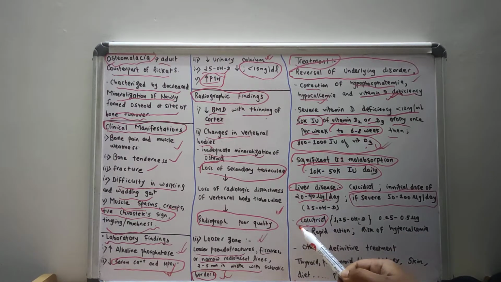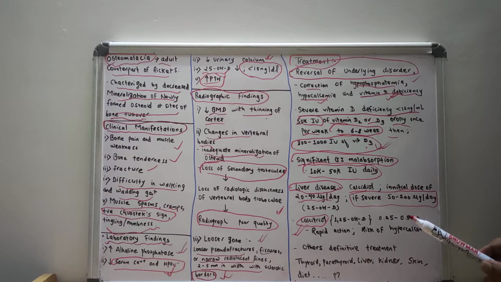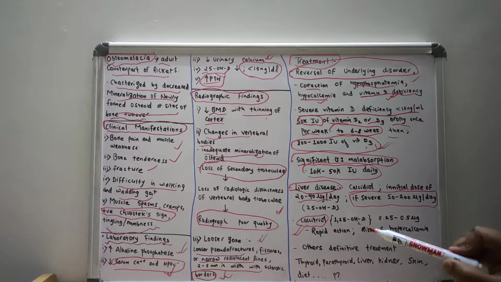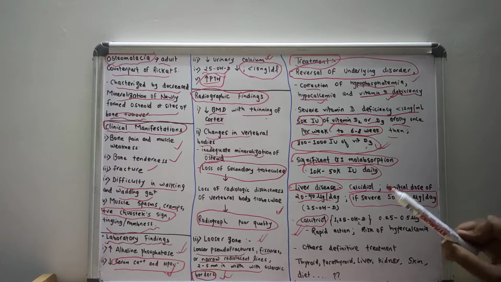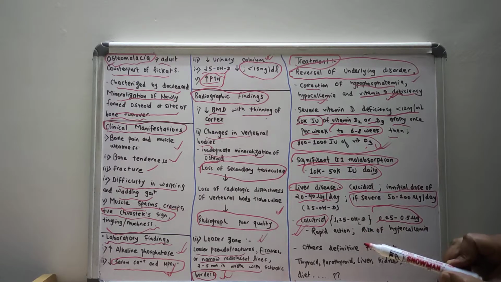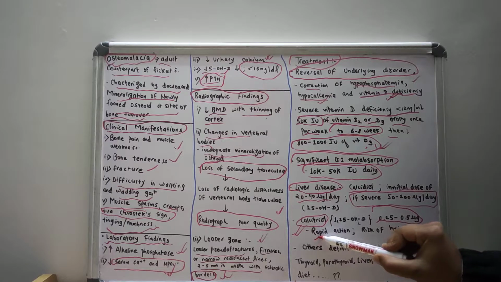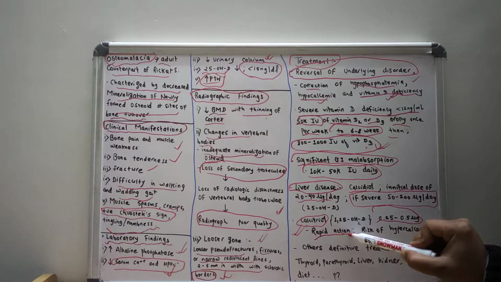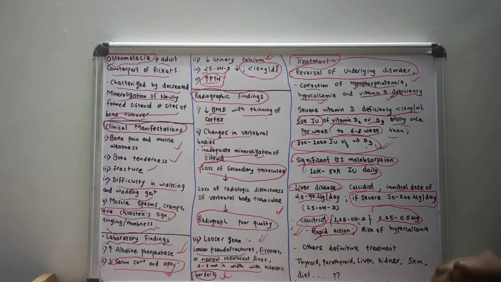You can give calcitriol if there is severe deficiency of vitamin D. Calcitriol is also called 1,25 dihydroxycholecalciferol or 1,25 dihydroxy vitamin D. The dose will be 0.5 microgram. One of the main advantages of calcitriol is its rapid action, so quick results can be obtained, but one of the main risks is hypercalcemia.